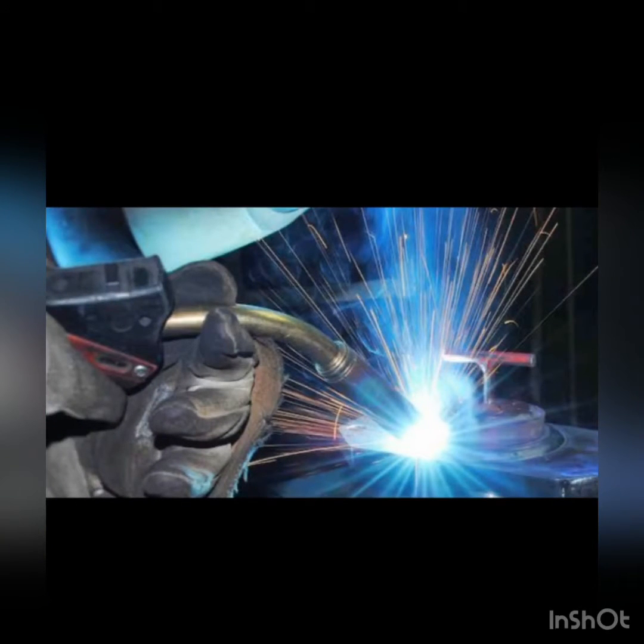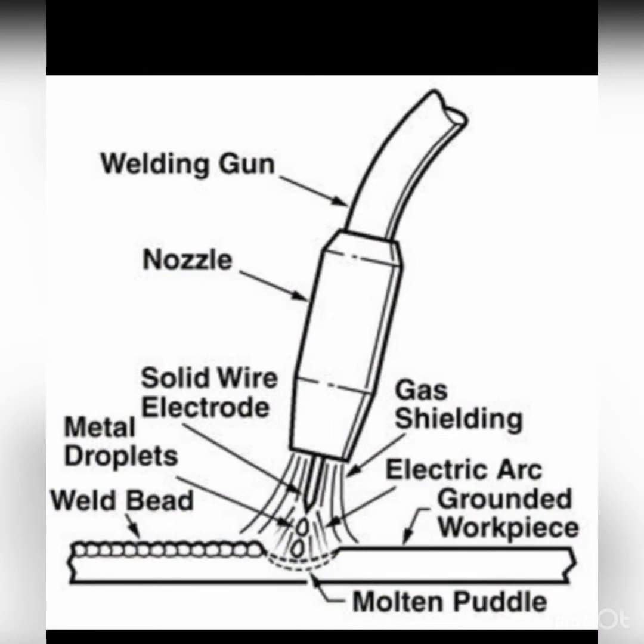Next, gas metal arc welding, or we call GMAW. In this welding process, an electric current is supplied through a welding machine. The coil-shaped wire is supplied, and when the end of the wire is touched, it will create an arc. Carbon dioxide gas is used to protect the weld during the welding process. This is gas metal arc welding, or we call GMAW.